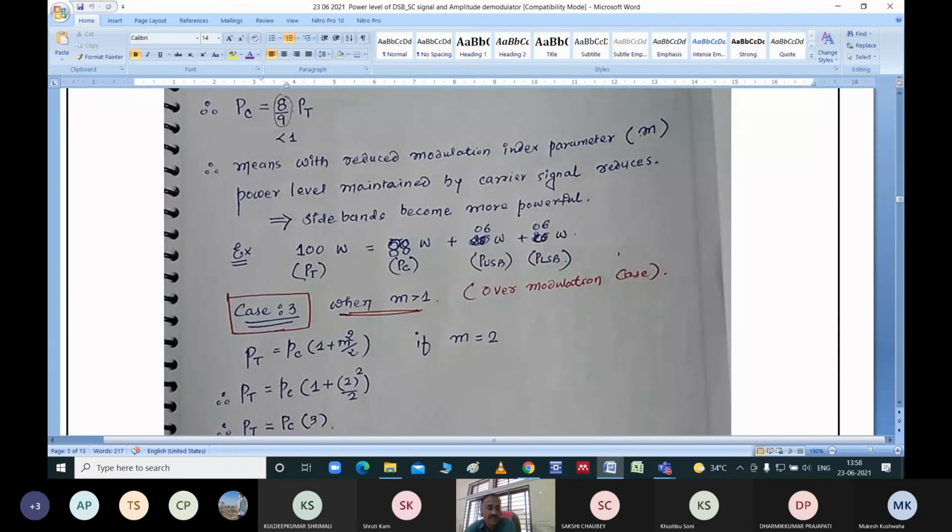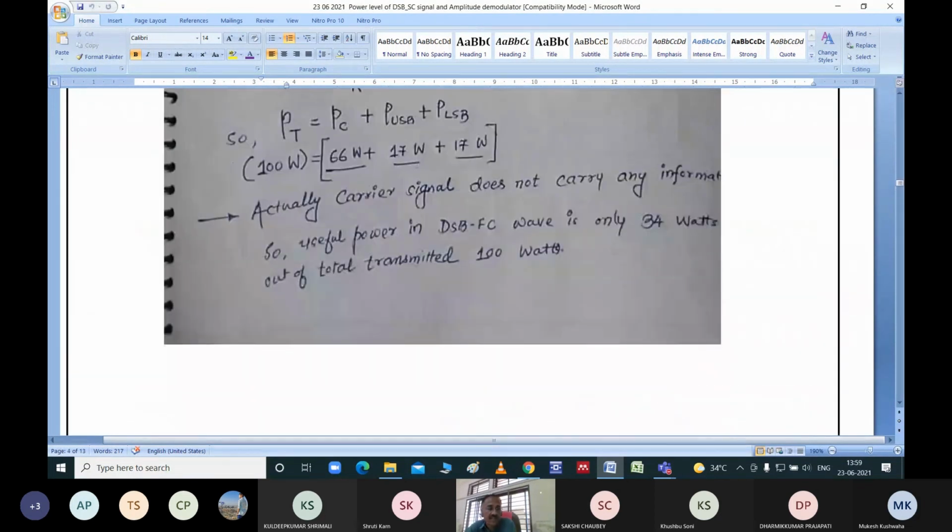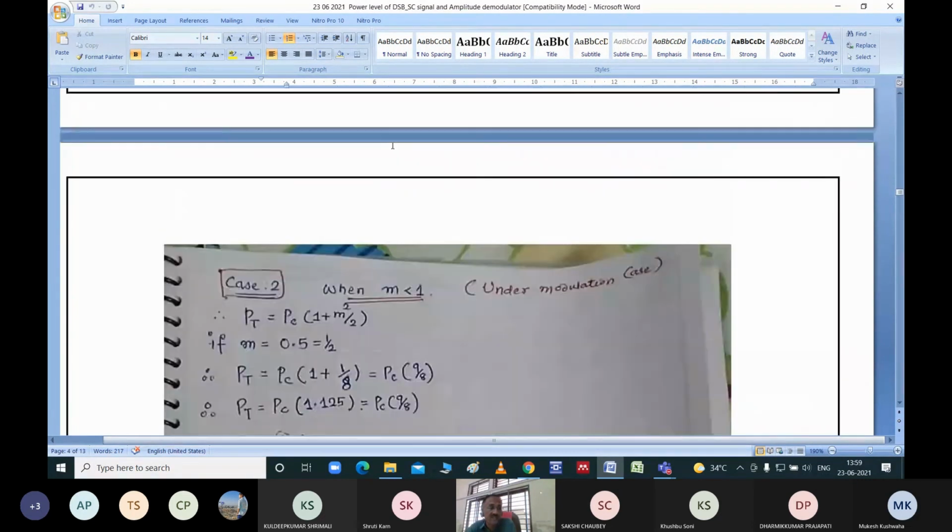I am saying that your information is residing in the sideband. So obviously these sidebands have lower power, so they cannot go far in distance. But here they have comparatively larger power. So this one is better in that case.